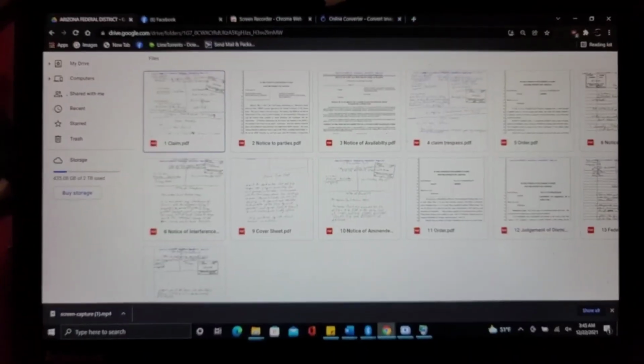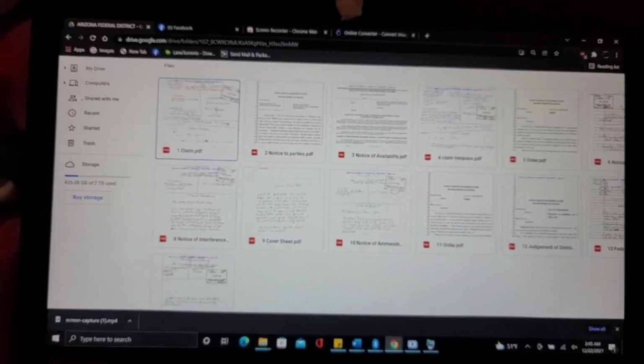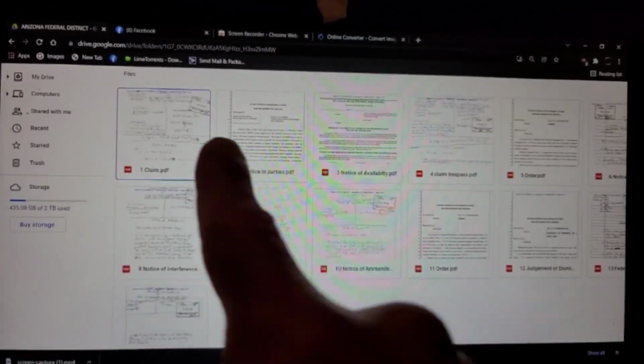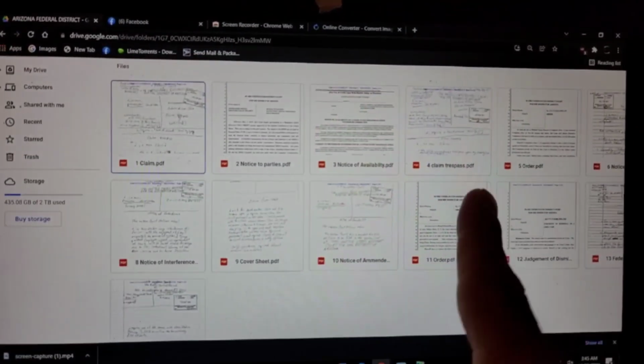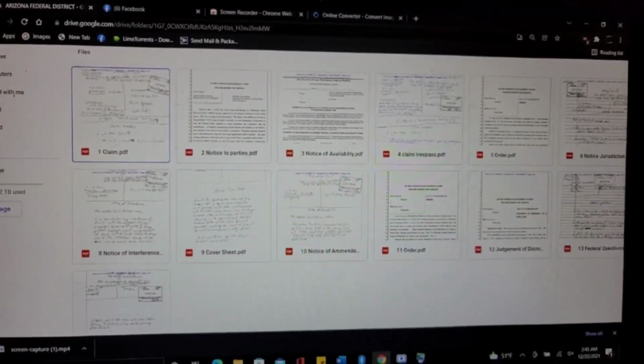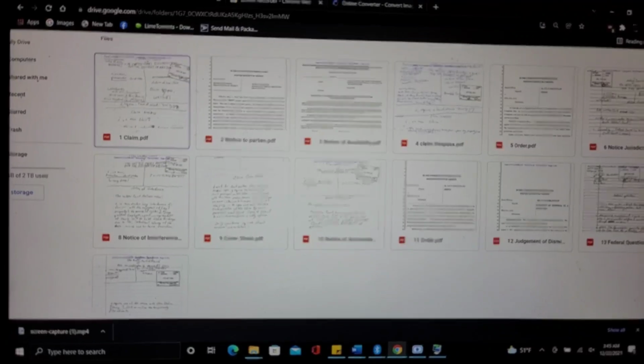Okay, guys, so I just finished uploading all the documents that I downloaded from the federal court website. So there's like 15 of them. So have fun and find out the real truth for yourself.